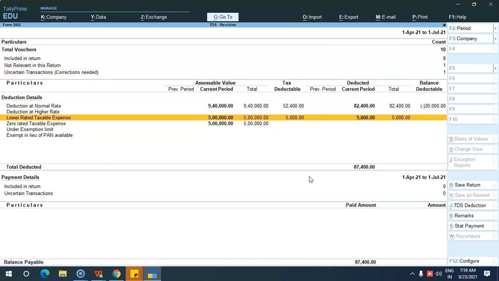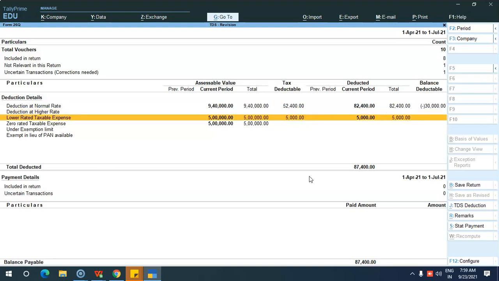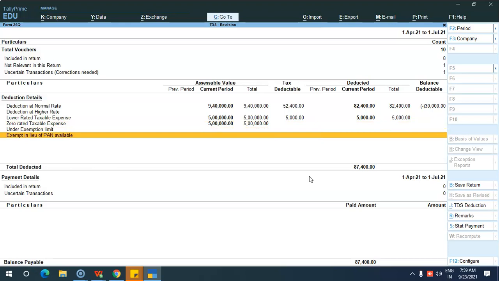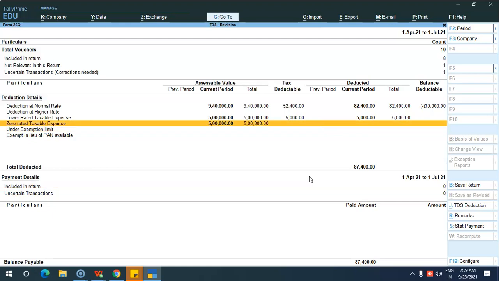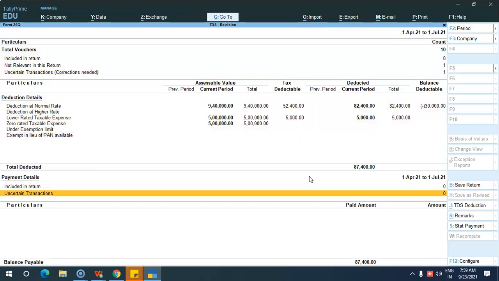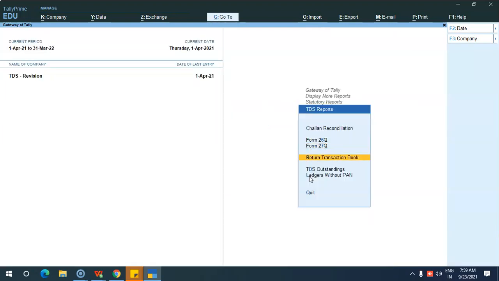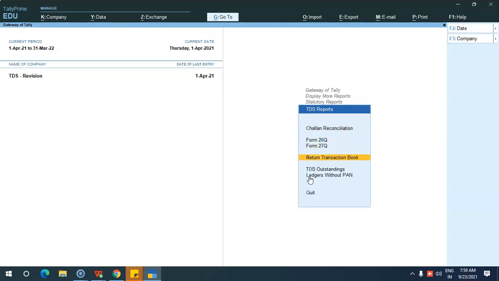Okay, and here I have explained the deduction at normal rate, higher rate, lower rate, zero rate, under exemption limit, and exempt in lieu of PAN available. And if you have any transaction, it will appear under the concerned heading. Okay, so this is the TDS related transactions and all these TDS reports.